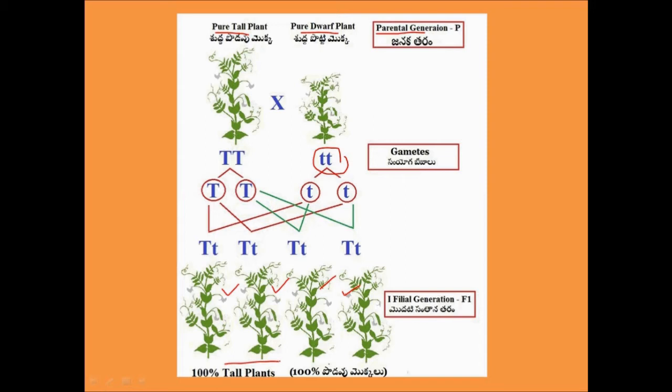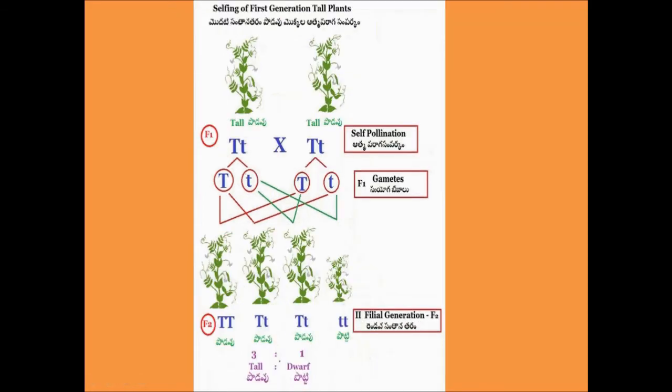Mendel carried forward the experiments by selfing the F1 generation plants. When the first generation tall plants were selfed, Mendel found that the next generation plants were tall and dwarf in the ratio 3:1.